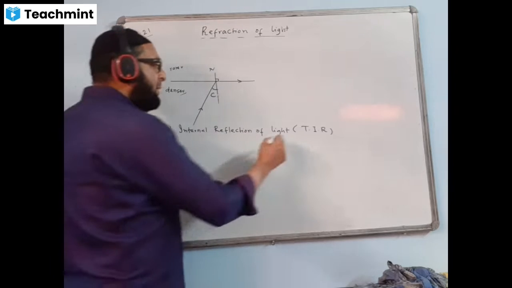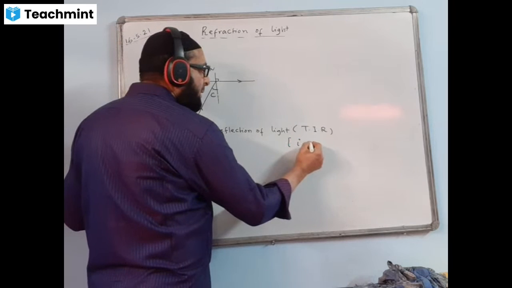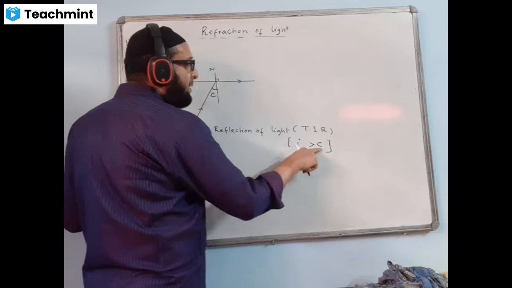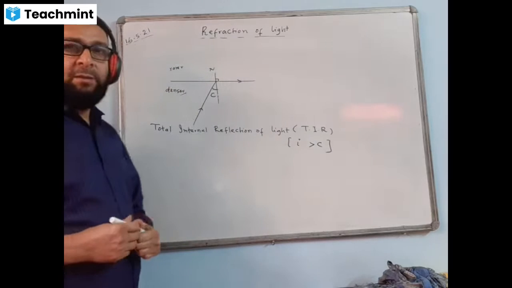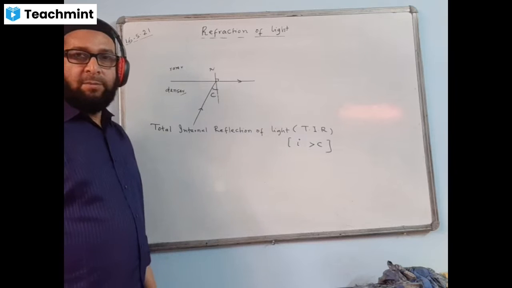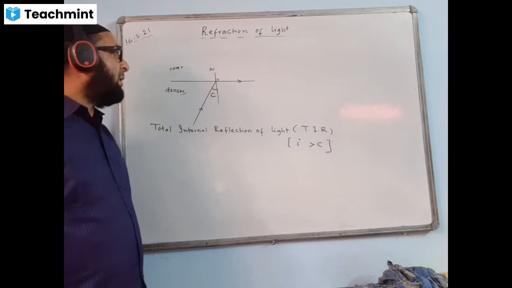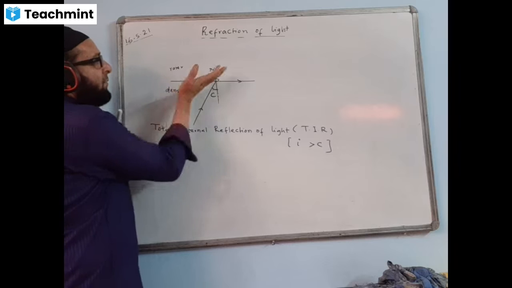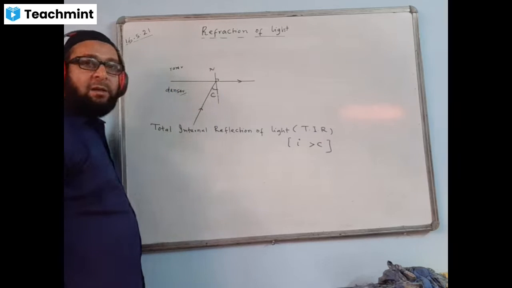Right under bracket, I must be greater than C. I means angle of incidence must be bigger than the critical angle. Within bracket, you write I greater than C. Then only total internal reflection will take place. That means your ray must be somewhere this side, so the angle of incidence becomes greater than the critical angle.